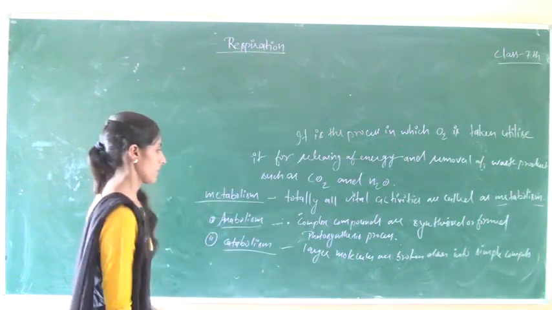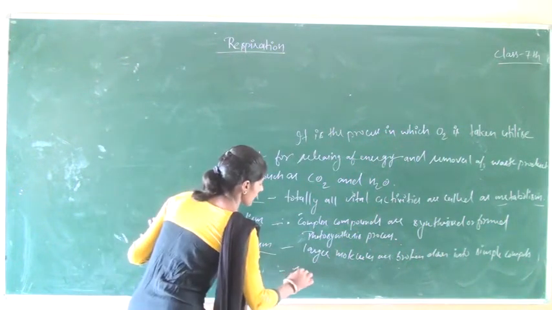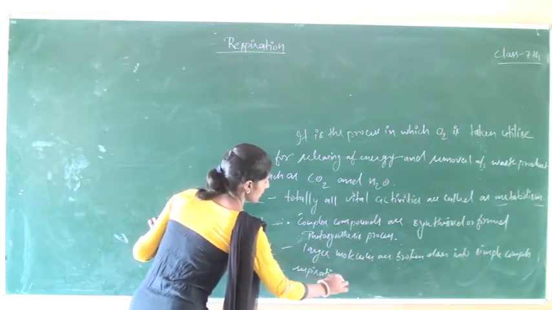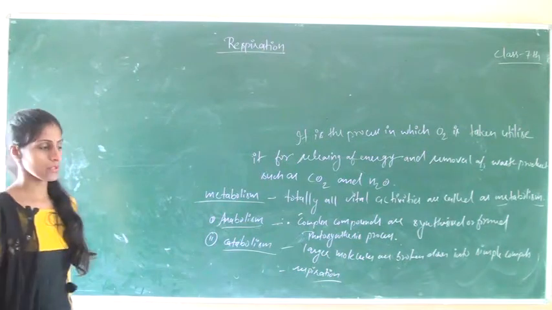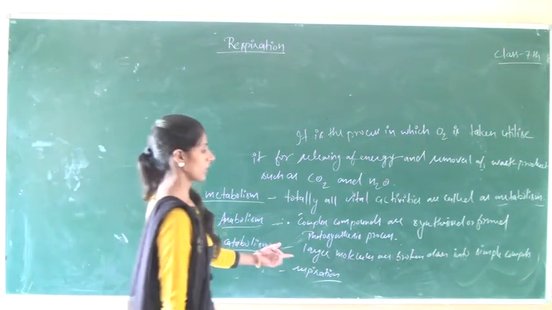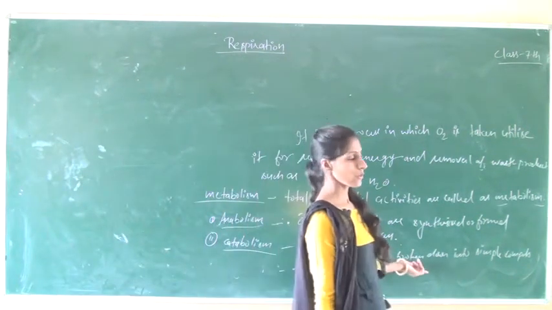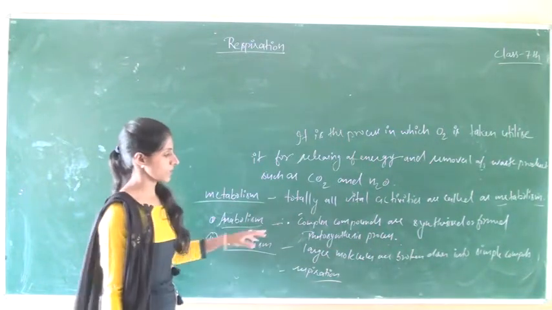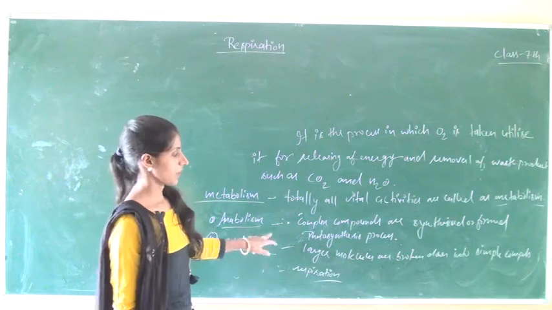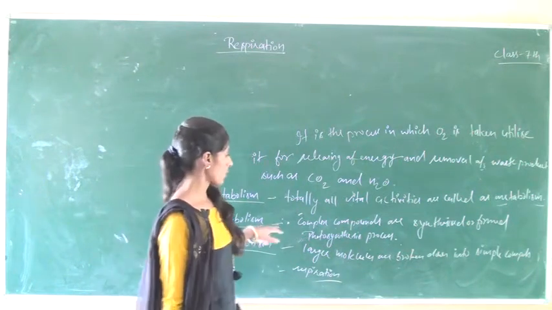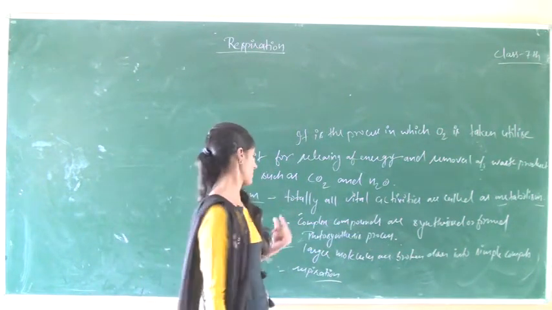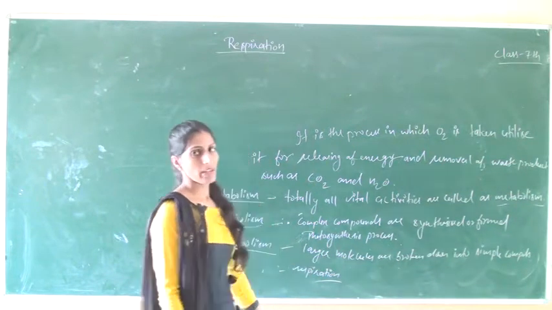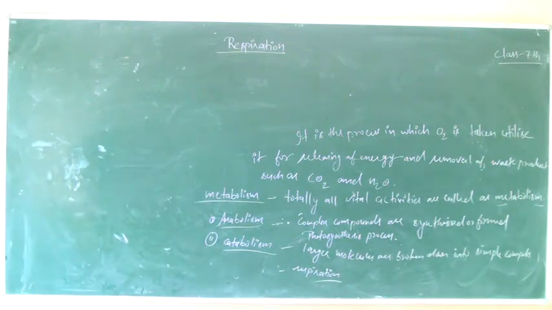For example, the respiration process. Respiration is a catabolic process in which larger molecules are broken down into simple compounds. Anabolism and catabolism are opposite to each other, because in anabolism complex compounds are formed, but in catabolism larger molecules or complex compounds are broken down into simple compounds.